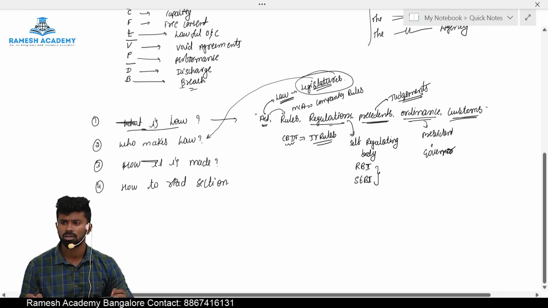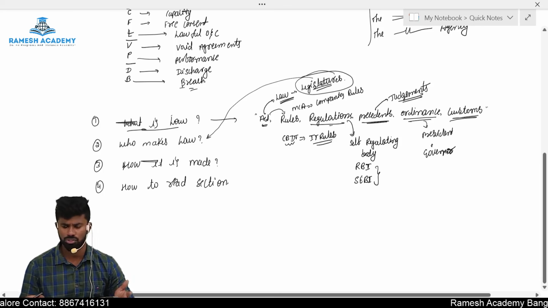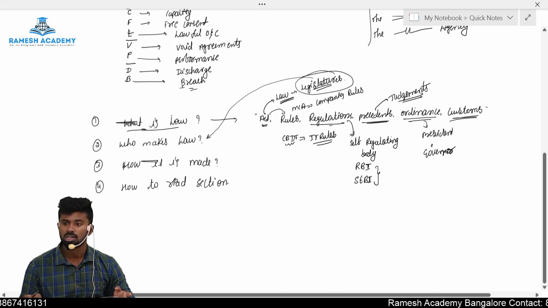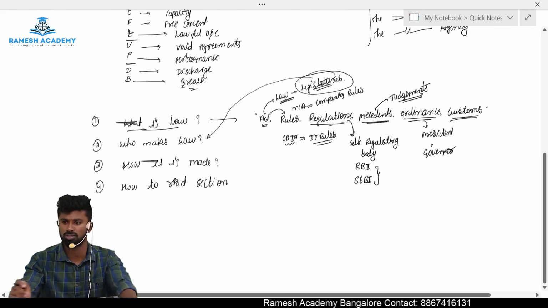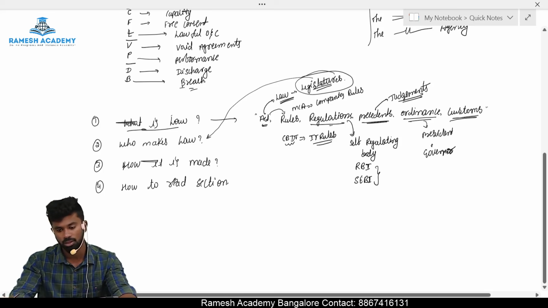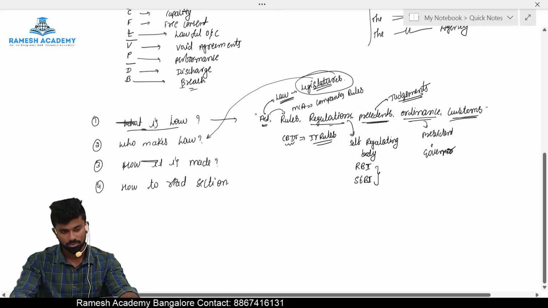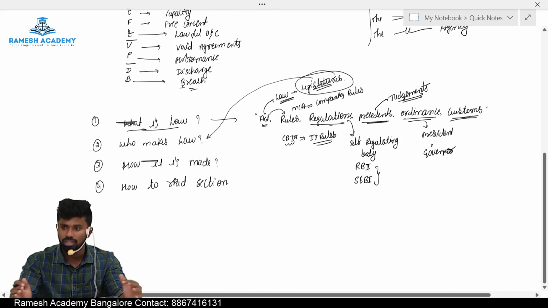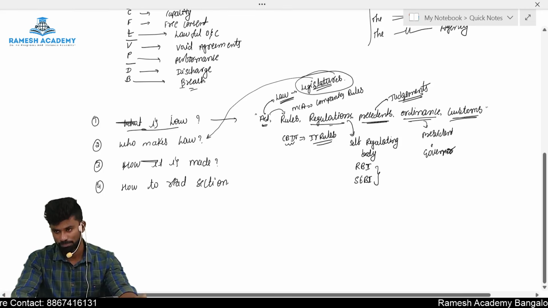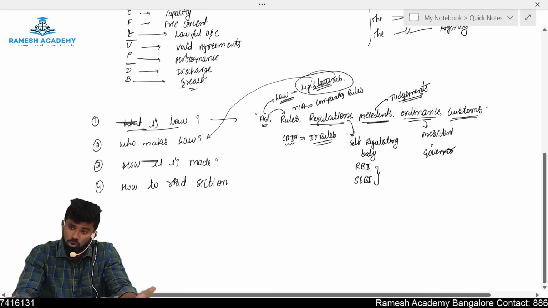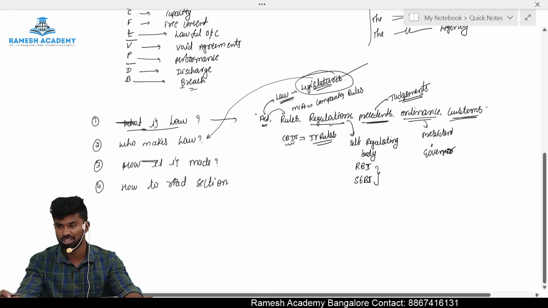For example, MPs and MLAs, they are called legislatures. In case of central laws, we have the Parliament, and we have a bicameral system of Parliament. What is a bicameral system, sir? It means we have two houses: one is the Lok Sabha, one is the Rajya Sabha. Both together constitute the Parliament in India, and a bill is required to be passed in both houses to become a law. So legislatures are the ones who make the law in India.